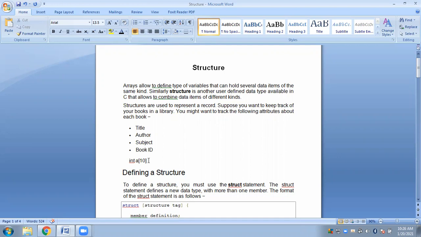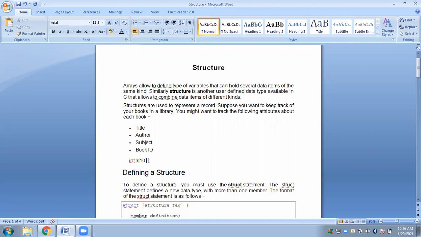If you are to store only marks, that is possible with an array. If you are to store only ages of the students, say the age of 50 students in the class, that is possible because age will be integer. Or you can also take it to be float type if you want to consider the months also.